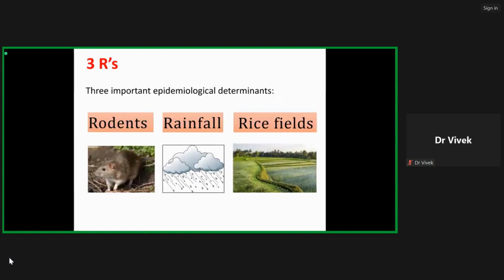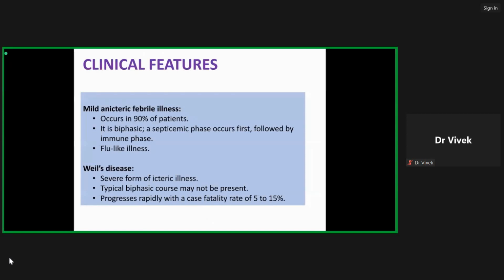The three important epidemiological determinants responsible for the spread of leptospirosis can be remembered by the mnemonic 3 Rs, which stand for rodent, which serves as a vessel for Leptospira, rainfall, which leads to flooding and contamination of water sources, and rice field, which serves as a source of stagnant water where it gets contaminated by animal urine which has Leptospira. The clinical features of leptospirosis can be divided into two broad syndromes.